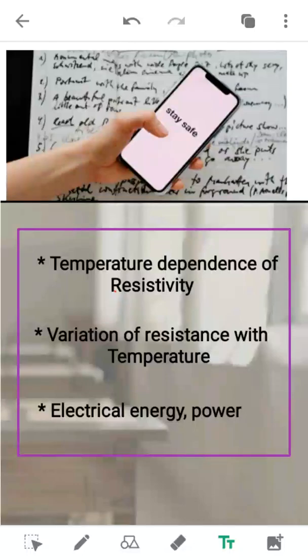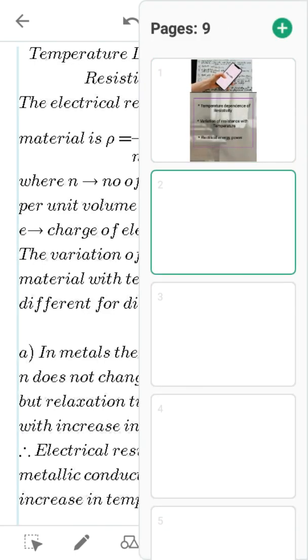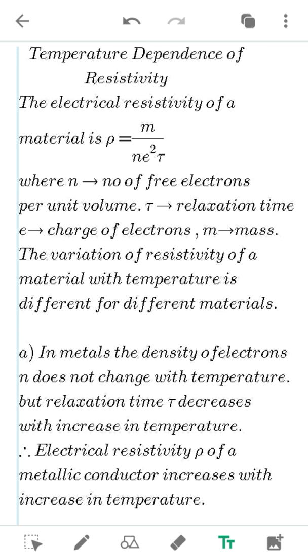So dear students, today we will see the topics temperature dependence of resistivity, variation of resistance with temperature, electrical energy power. These are very important topics. So let us first start with temperature dependence of resistivity. So what is meant by temperature dependence of resistivity?